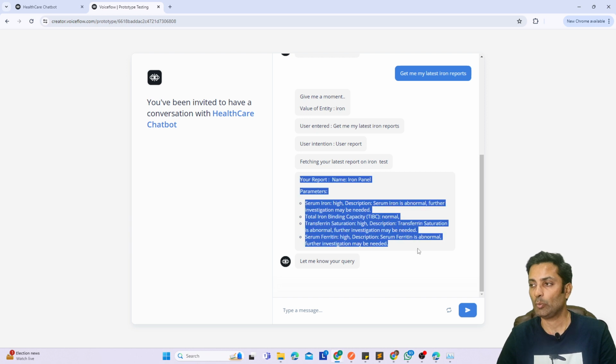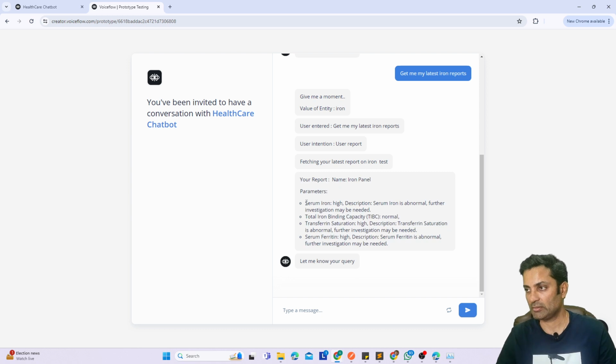What it is doing here is calling the API, because this is my lab test data, the samples which were given to the lab. Again, this is coming from the dummy API, but think of it as the real API which we can call through the chatbot, and it will give you data for your specific report. So this is what it is calling. It says, description: serum iron is high, total iron binding capacity is normal, and so on and so forth.